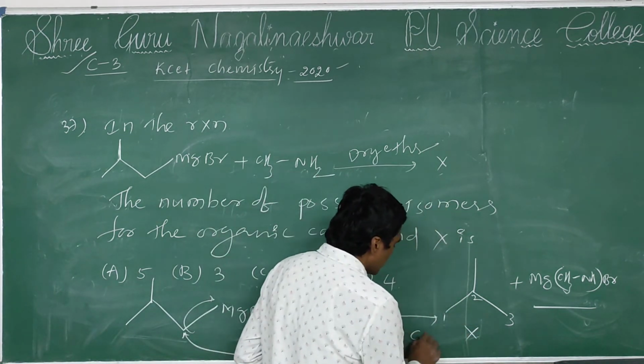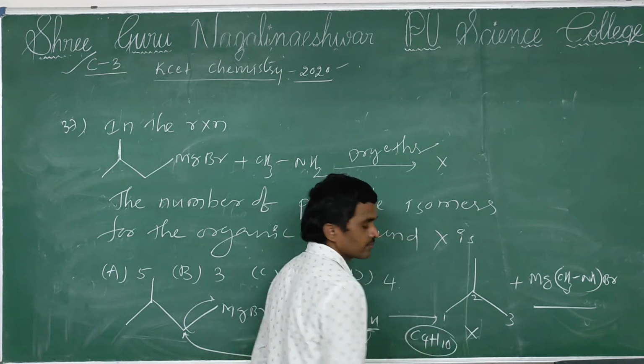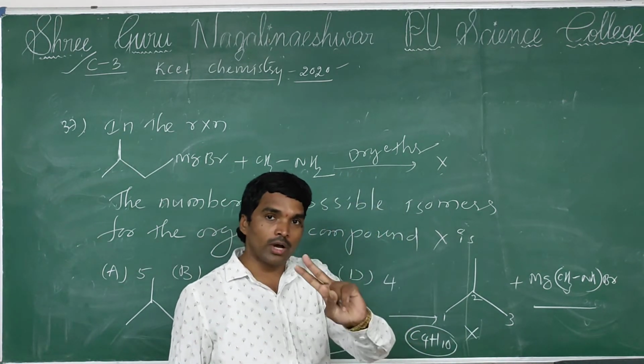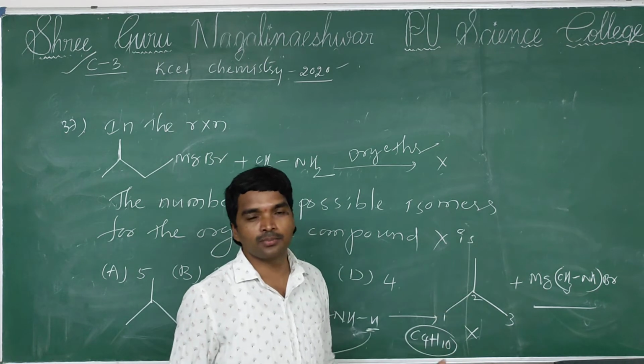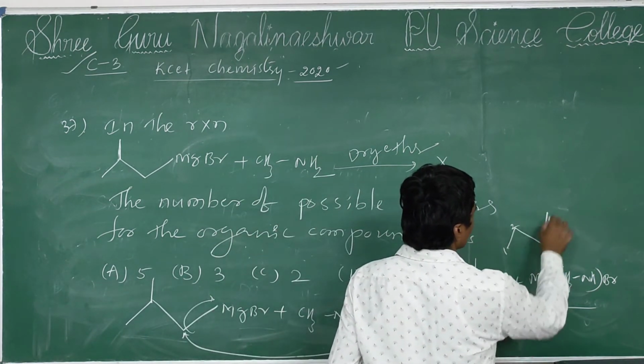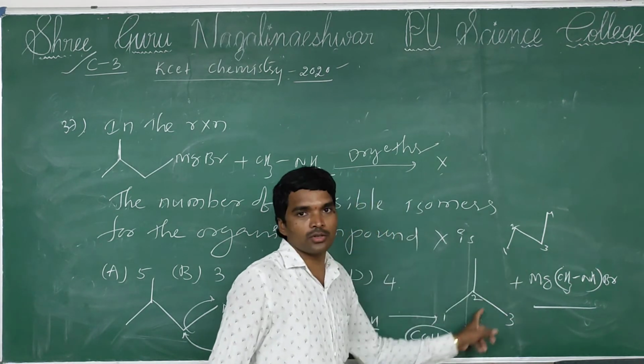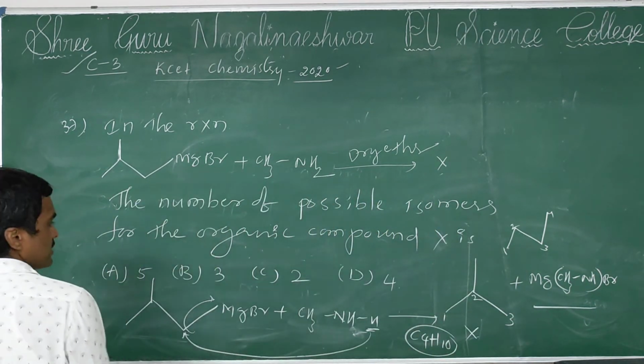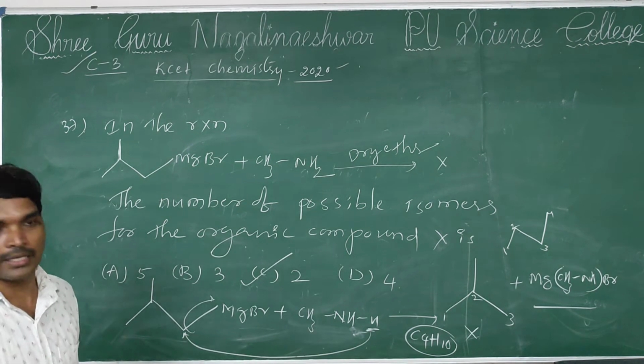2-methyl propane has the molecular formula C4H10, which exhibits only 2 isomers. One is 2-methyl propane, another one is n-butane with the same molecular formula. Only 2 isomers are exhibited. So your option is C.